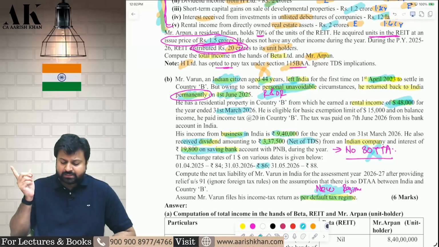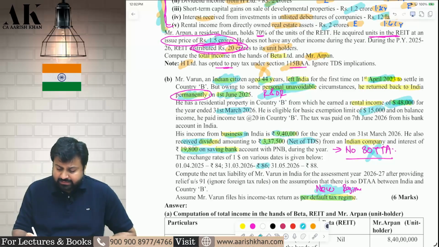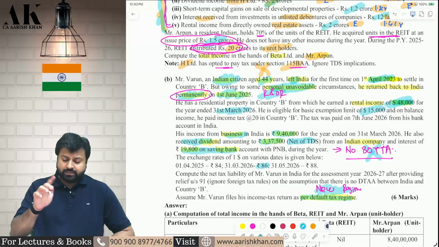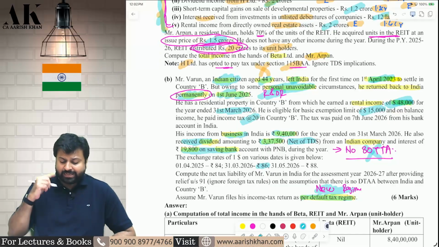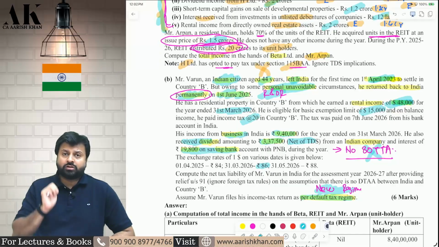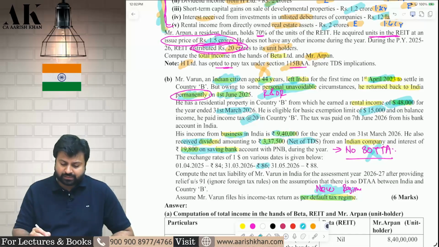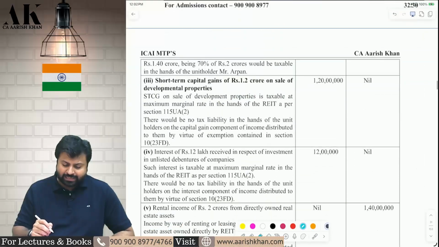48,000 is the rental income he is earning over there. But he is getting a basic exemption of $15,000 over there. Therefore, he is paying 20% tax in country X only on $33,000. So on $33,000, he is paying 20% tax. That comes to 6,600. So 6,600 is the tax he is paying.